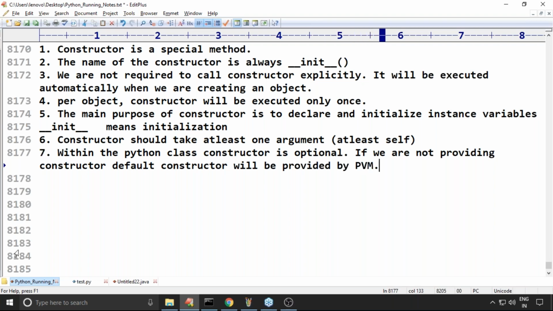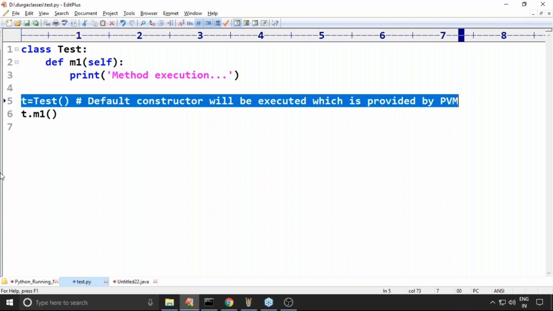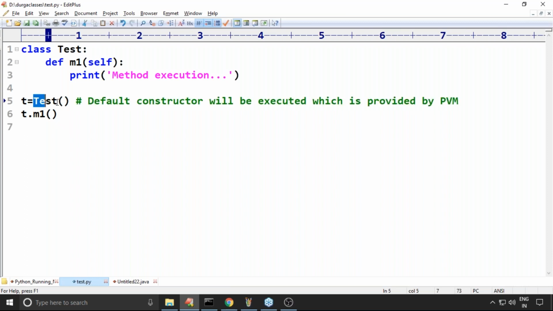Some people are going to feel, sir, you are creating an object but you didn't specify any constructor, how is it valid? Because a default constructor will be provided internally by the Python virtual machine. Whenever we are creating an object, the default constructor is going to be executed. Then some people ask, which instance variables will be allocated for this object? We don't have any instance variables, because our own variables are not there.